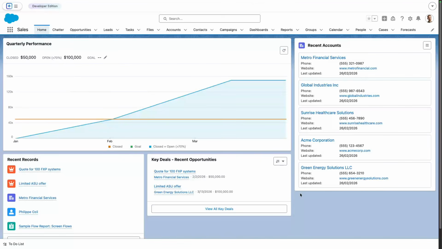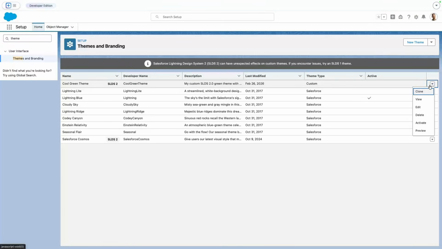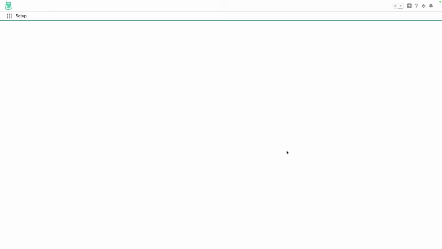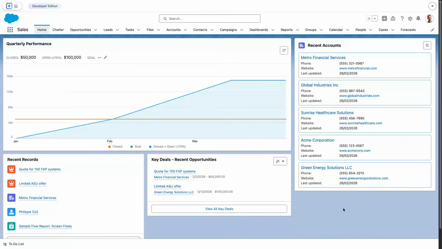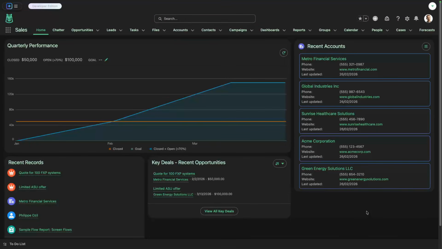For today's demo, we're going to migrate our recent accounts component to SLDS 2.0. Right now, you're looking at our component in Lightning experience with the original SLDS. If we do nothing and toggle SLDS 2 with a custom theme, you're going to see some issues. If I refresh my page now, you'll notice that I've enabled dark mode and that our component isn't styled properly with our custom theme. In particular, the tiled borders are blue instead of green.